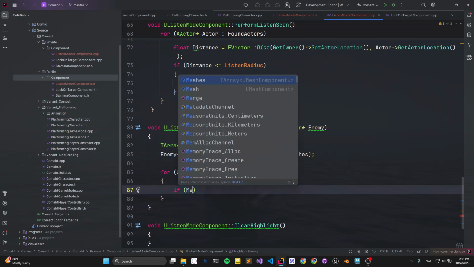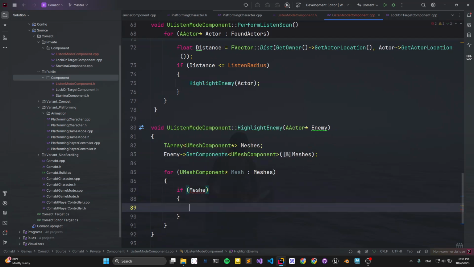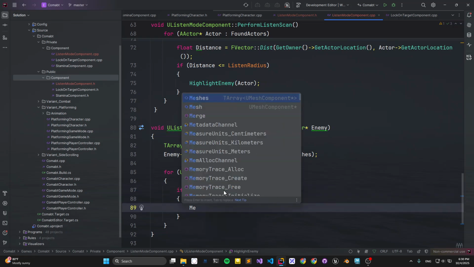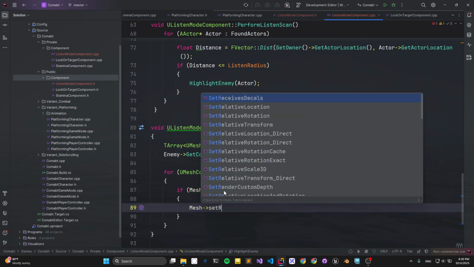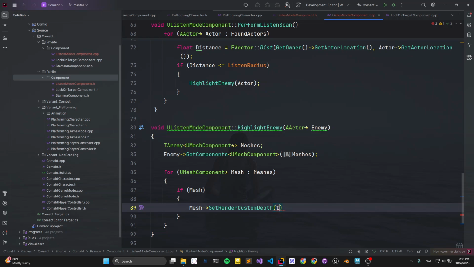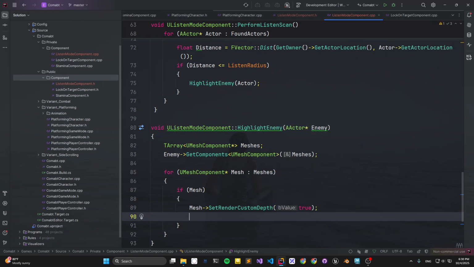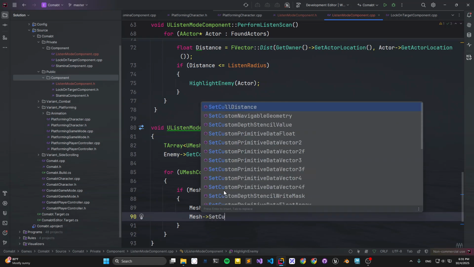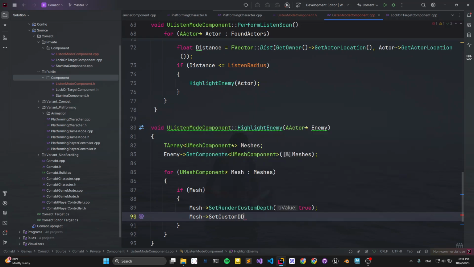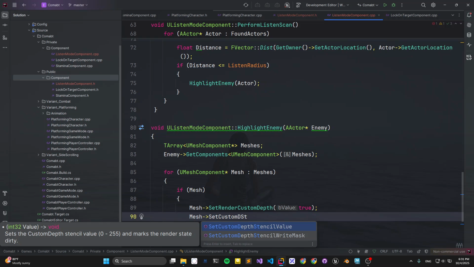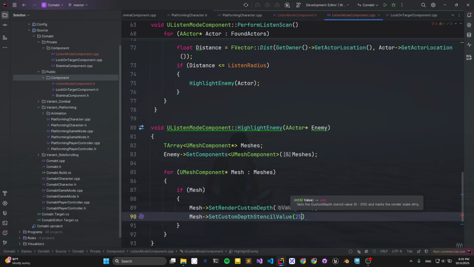If mesh, let's just check it for null. Mesh set render custom depth to true, and mesh set custom depth stencil value to 251. Is this the value?